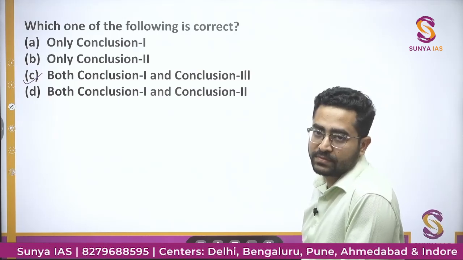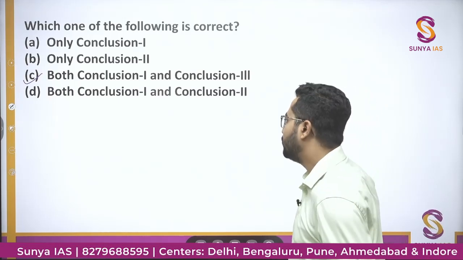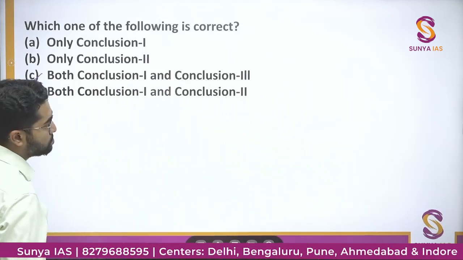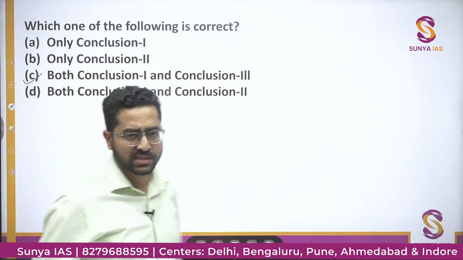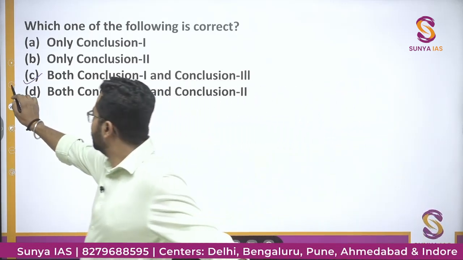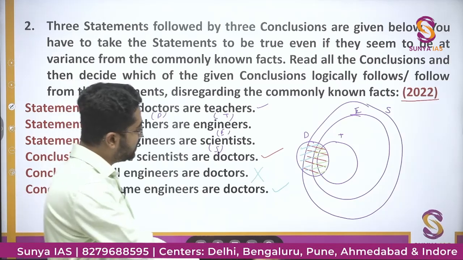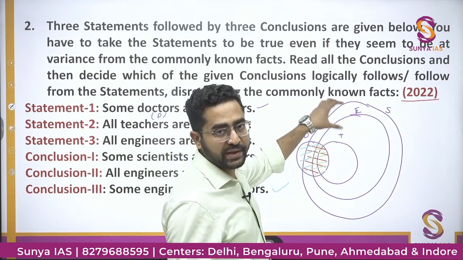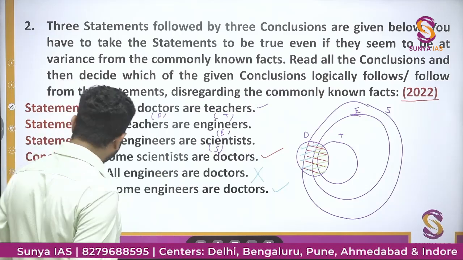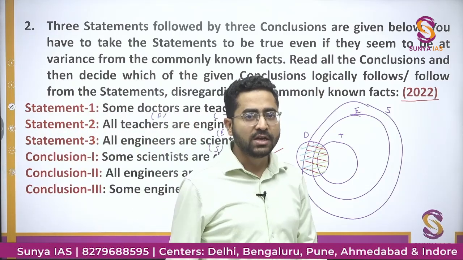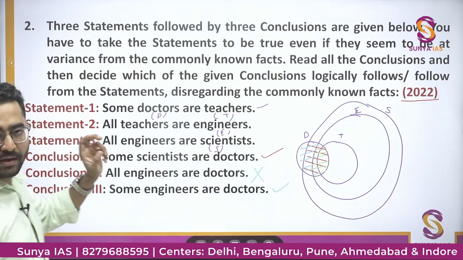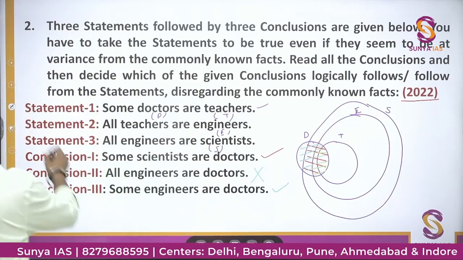ये था. So do you find any difficulty in solving these questions? नहीं, तो कुछ difficult नहीं लग रहा है इसमें, ना? So what you have to do? You will just make a general Venn diagram, and after making the Venn diagram, you will compare the options. You will check the options which are correct or not. You will try to negate the options, and then आप ना इसको अपना आंसर मार्क कर लोगे. We will move on to the next question.